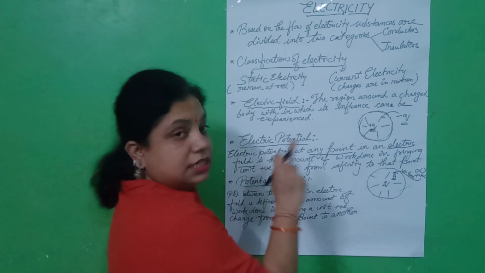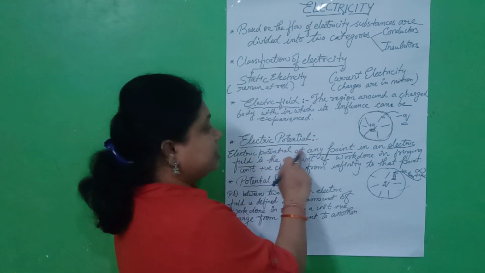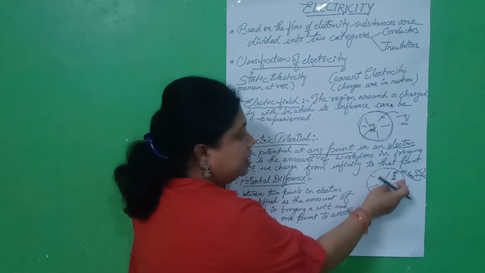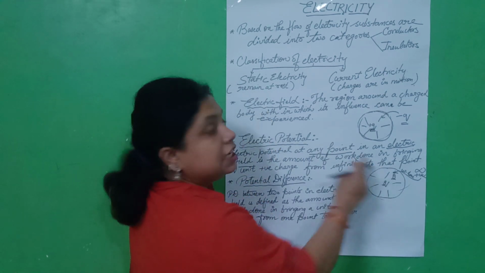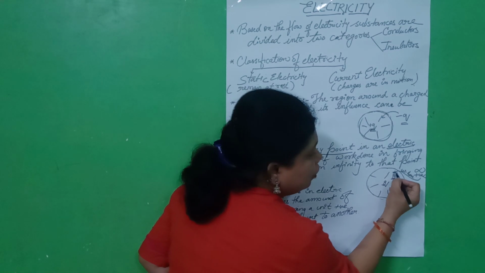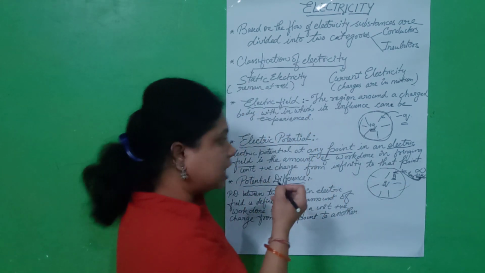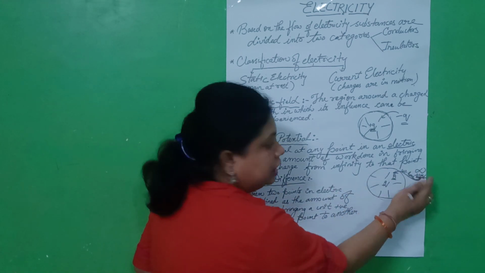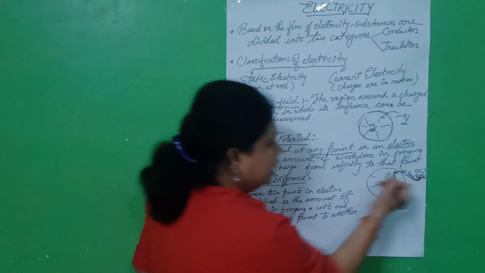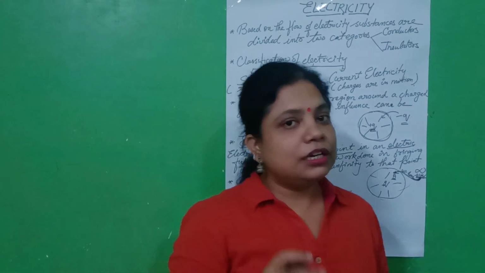So let's recapitulate. Electric potential at any point in an electric field is the amount of work done to bring the unit positive charge from infinity to that point.